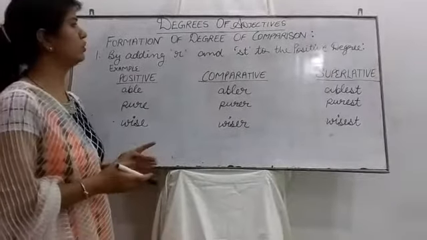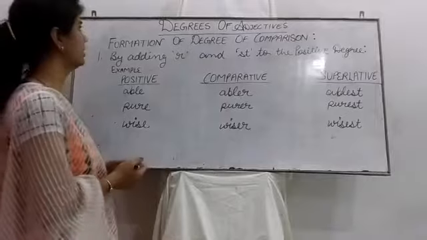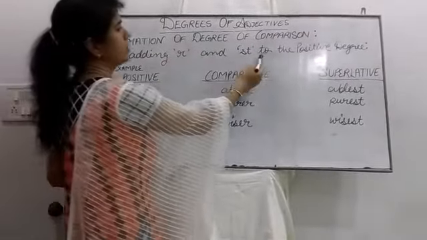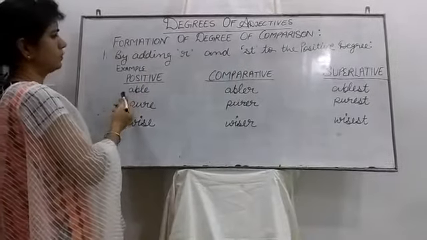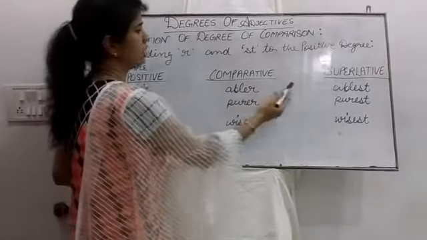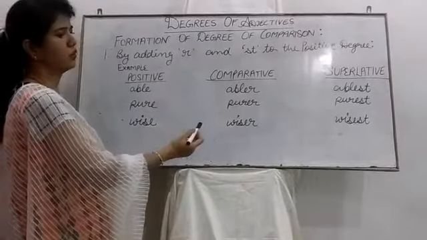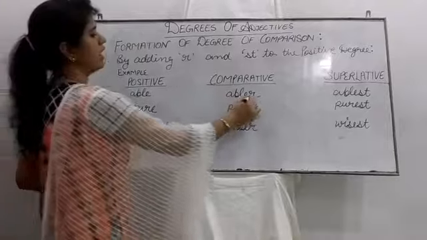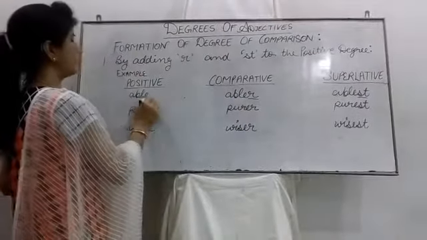Now let's move on to the next way from which we can form a comparison degree: by adding R and ST to the positive degree. For example, able, abler, ablest; pure, purer, purest; wise, wiser and wisest. Here we have added R and ST only. E is already present here.